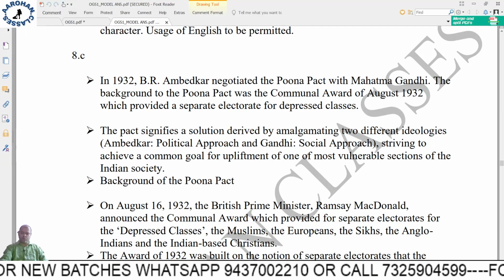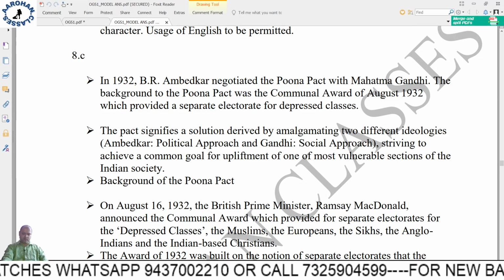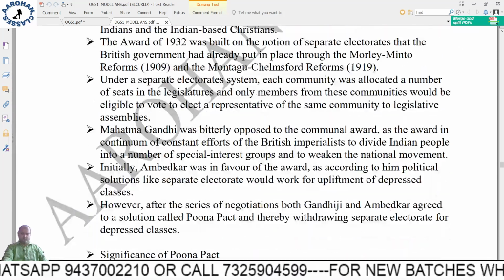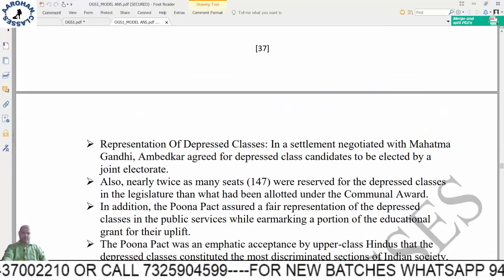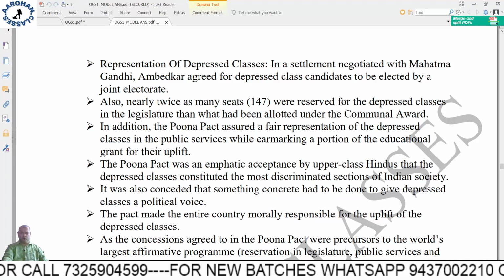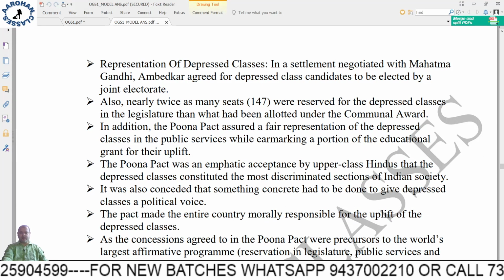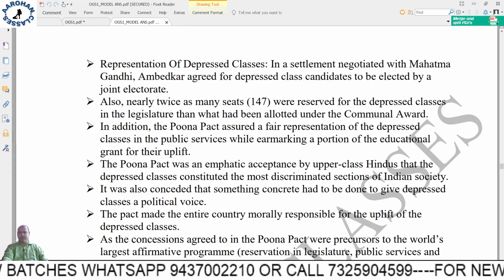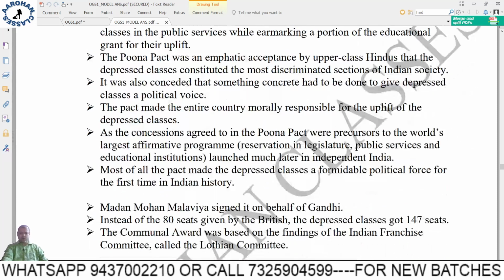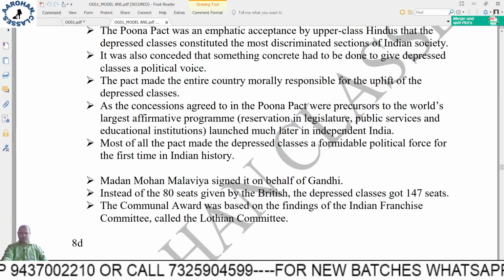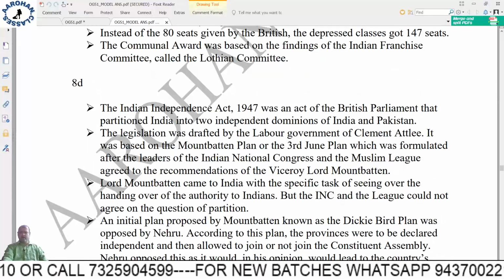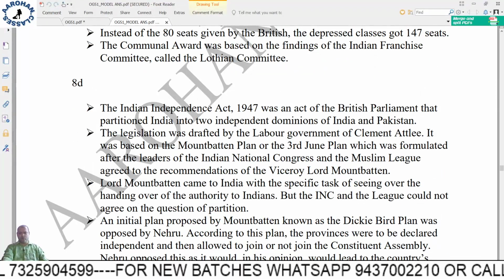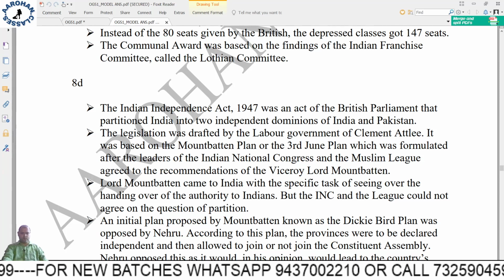Next is about the Pune Pact. The background of the pact has been given, and the significance of the Pune Pact. The points which have been given have to be underlined. For example, here you see representation of depressed classes, this has to be underlined. Then also other important phrases you can underline. Underlining is a strategic tool to get good marks.